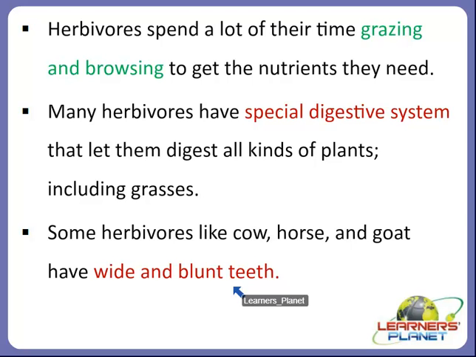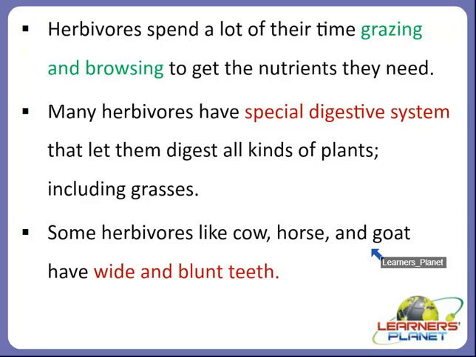So animals like sheep, moose and cows have a special stomach called a rumen, where microorganisms break down a substance. So such animals are called ruminants, and they swallow their food. And some herbivores, like we saw that cow, horse and goat have blunt teeth. So such teeth are suitable for pulling the plants off the ground and grinding them.